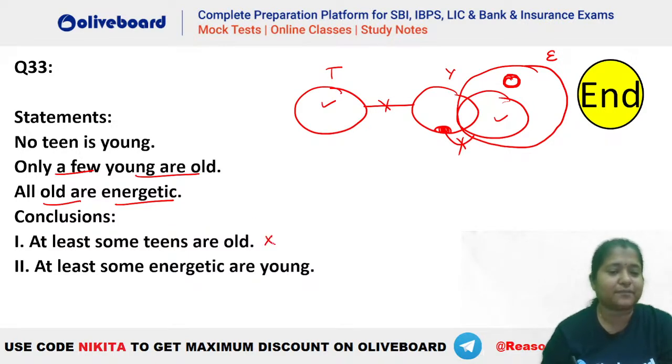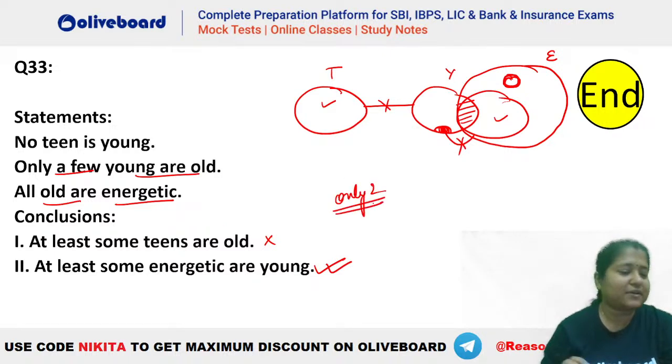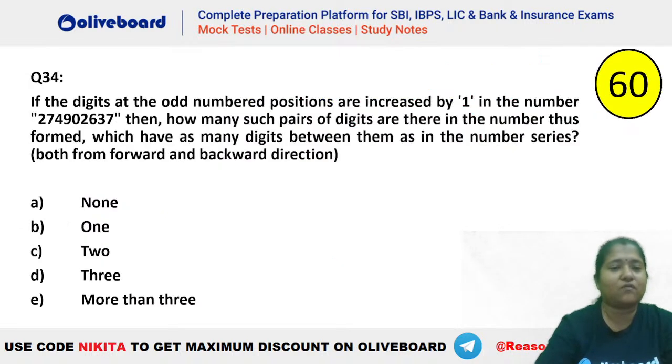So not right here. At least some energetic are young. That's absolutely right, because you can see there is a definite intersection between the two, right? So the answer to this question has to be only two. Are we clear, everybody? Please let me know. Everyone clear? The answer will be only two. Okay? Everybody clear? Everyone? Chalo, we will have a homework question also.